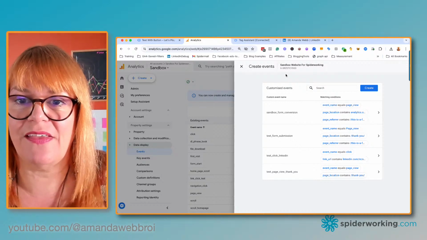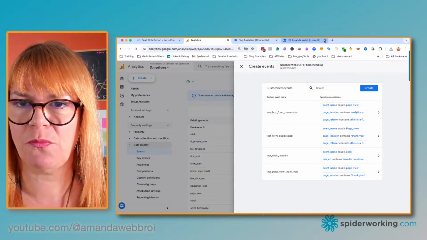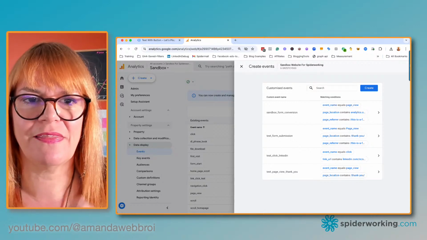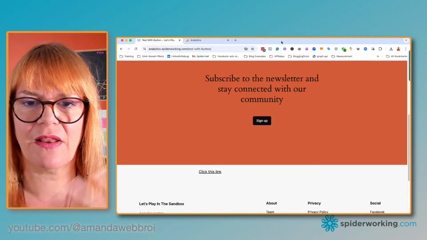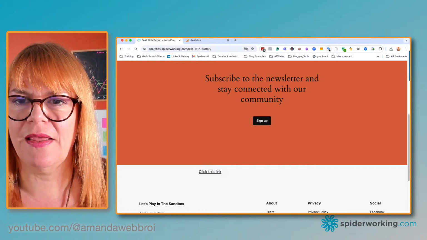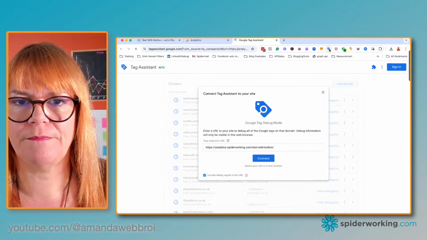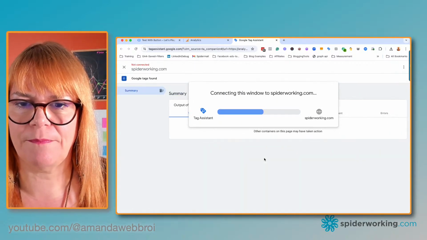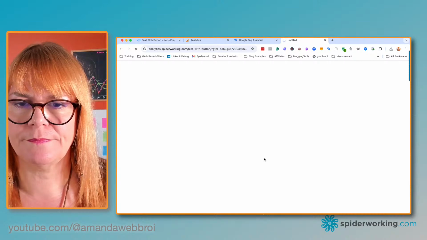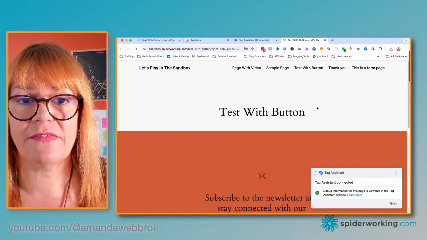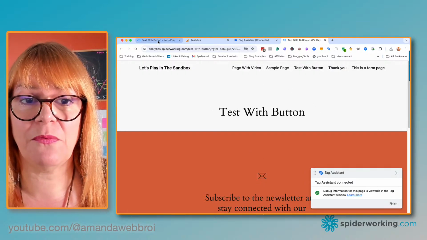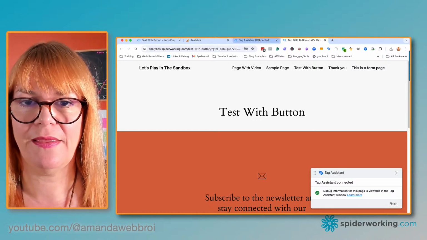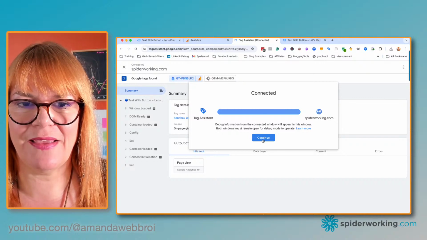So we need to check this works now. And because we've done something, we need to refresh. I need to start that Tag Assistant off again. So I'm going to go back to the page that it happens on, click on the Tag Assistant. Yep, it's got the right URL in there. Click connect. Right, so it's opened a new version of the page. You don't want to go back to the original one, but a version of the page here that has this Tag Assistant window on it. I'm going to go over to here and click continue.